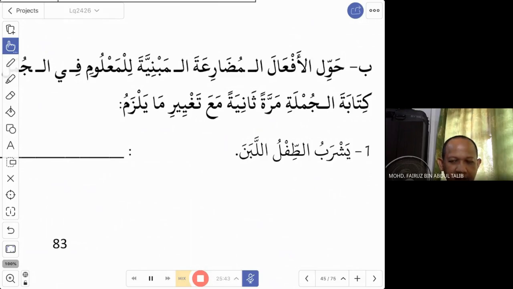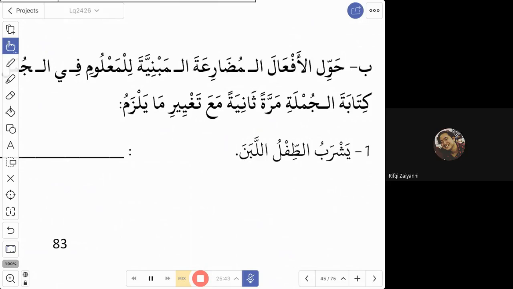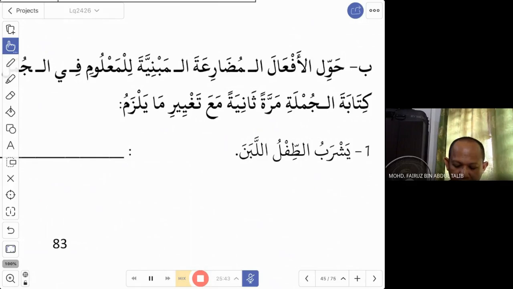Anyone? Laban? Milk. Apa? Soleha? Milk, yes. Laban, yes. One of the translations of the word laban is milk. Another meaning for the word laban is yogurt. So it depends on the country.